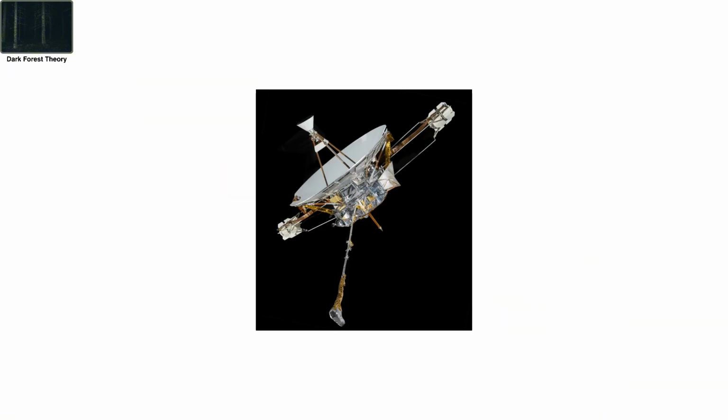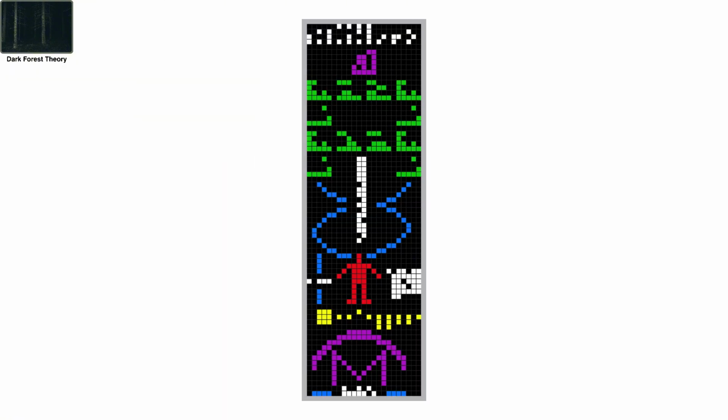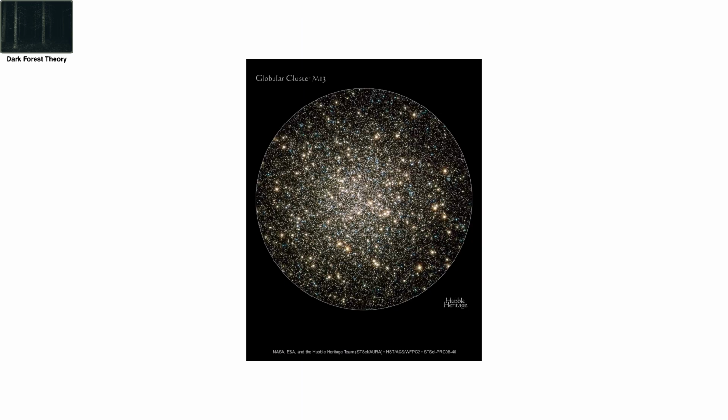In the 1970s, we tried to learn more and more about these civilizations. In 1972, we sent a spacecraft to Jupiter, Pioneer 10. In November 1974, Earth beamed this image, called the Arecibo message, toward the globular star cluster M13.